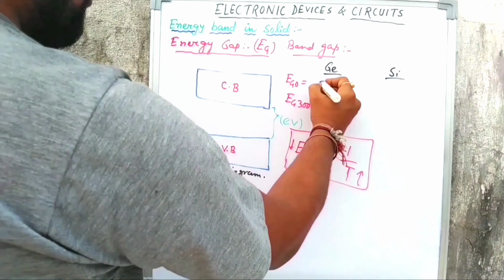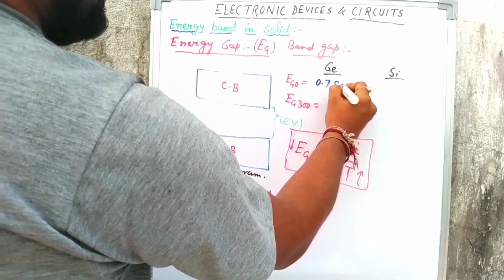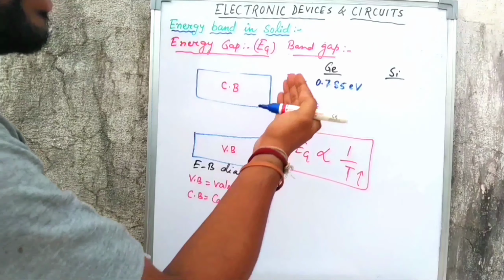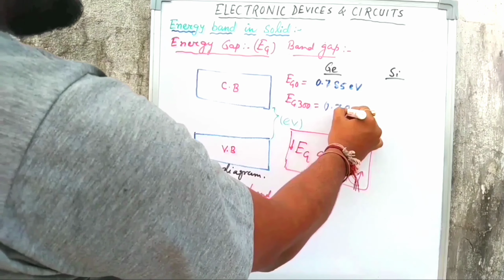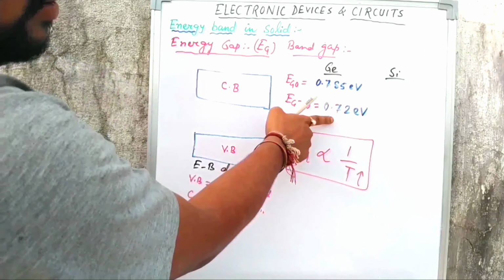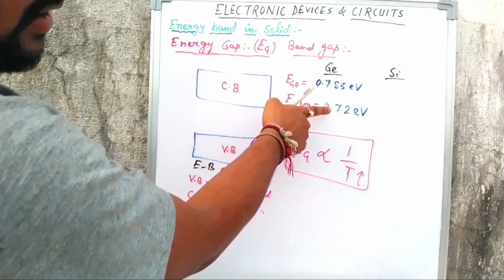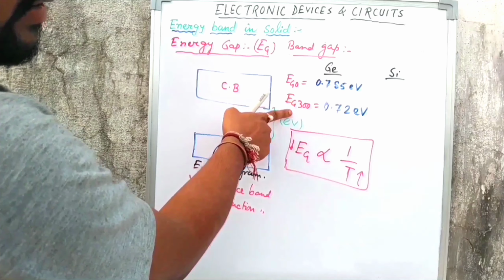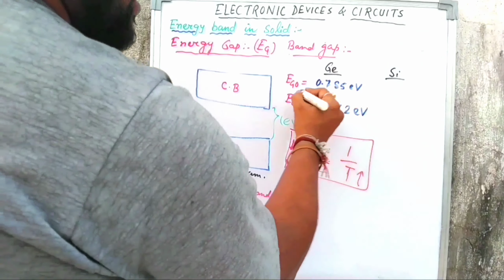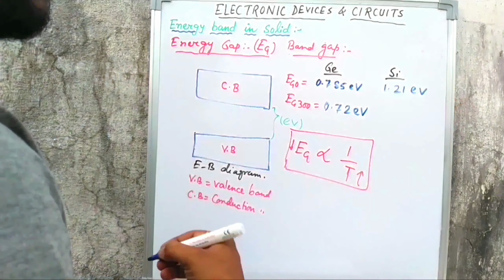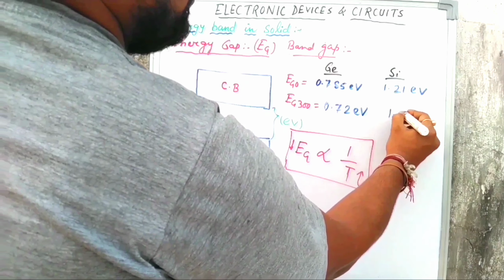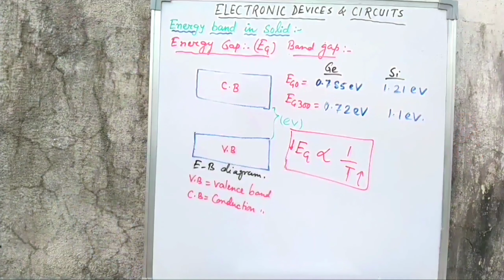For germanium, at 0 Kelvin the gap is 0.785 electron volt. When temperature increases to 300 Kelvin, it becomes 0.72 electron volt. That means the energy gap decreases when temperature increases. In case of silicon, at 0 Kelvin it is 1.21 electron volt. At 300 Kelvin it will be 1.1 electron volt. These values are important for your competitive exams also.